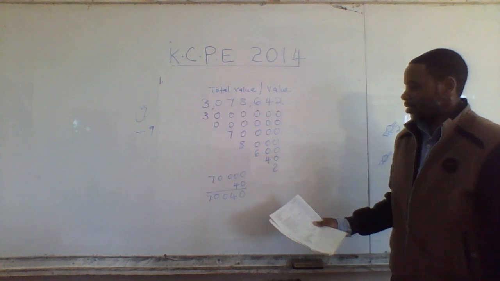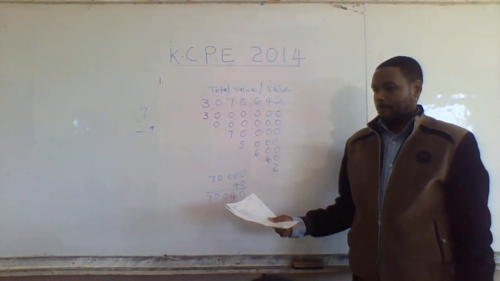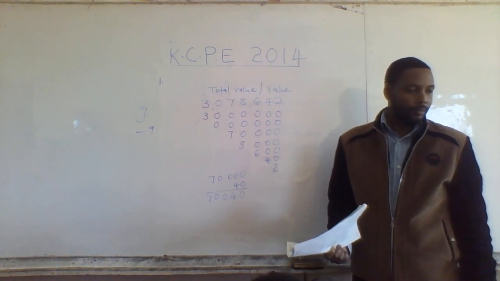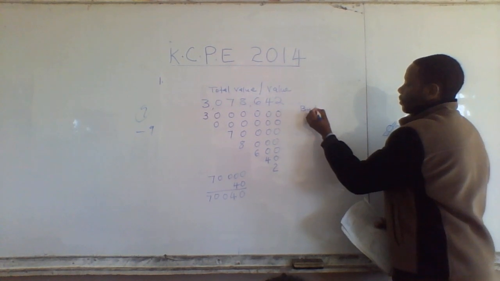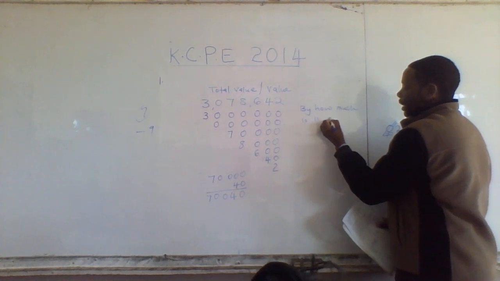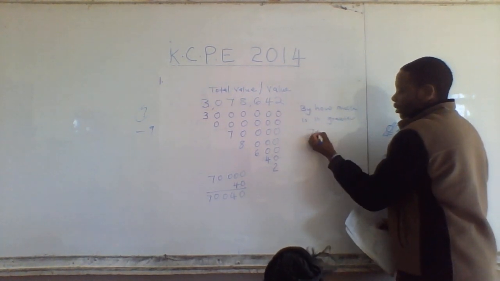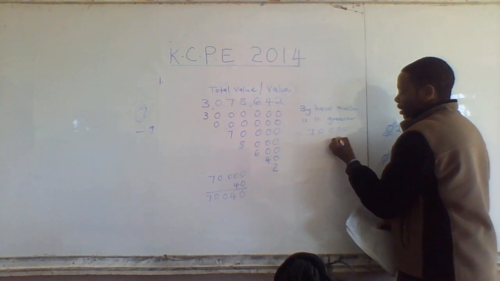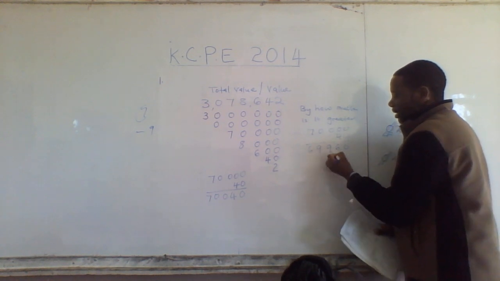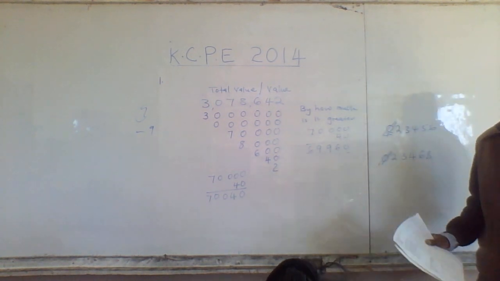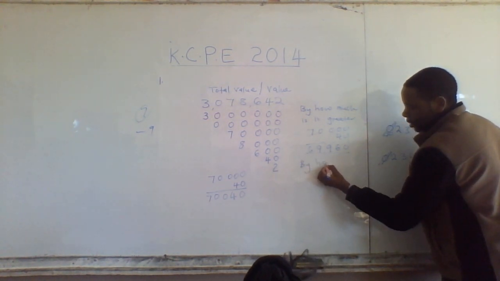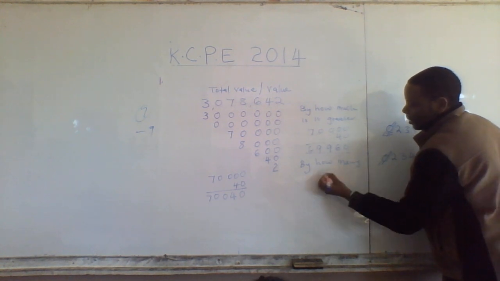This question can be reframed and asked: by how much is the total value of digit 7 greater than that of 4? What will I do? You subtract the total value of digit 7 minus the total value of digit 4. You get 69,960, it's greater by 69,960.